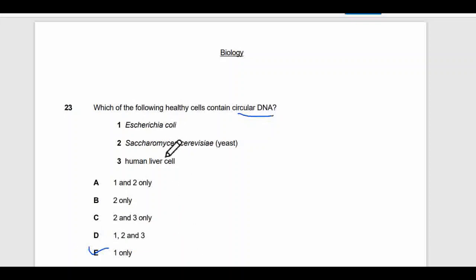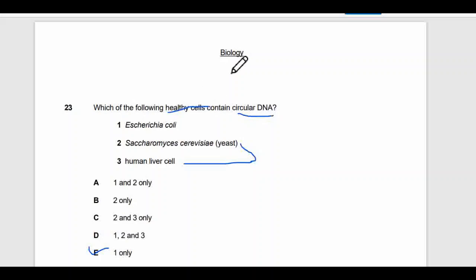Why? Because the students just forget the fact that these both cells have mitochondria, right? Eukaryotes have mitochondria in their cells, and mitochondria have plasmid. Even if it's a plant cell, it has chloroplasts as well, and chloroplasts also have plasmid, right? Students know that mitochondria and chloroplasts have plasmid, but they just put zero else in this question. And the question says healthy cell.